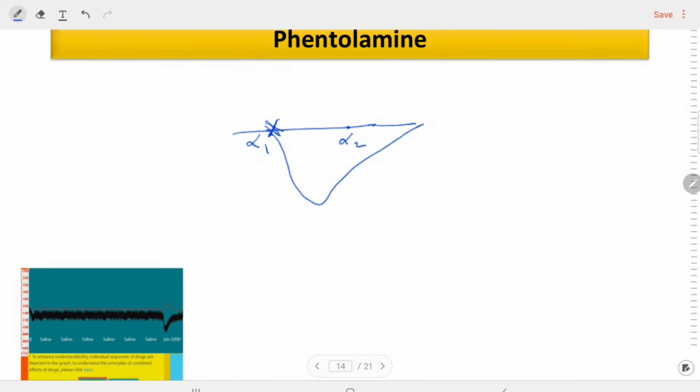The receptor is present on the vessels, which will lead to a decrease in the peripheral vascular resistance, and that will generate a reflex phenomenon from the vagus nerve on the heart rate, leading to an increase in the heart rate. So here in the graph we can see a decrease in the BP and an increase in the heart rate.